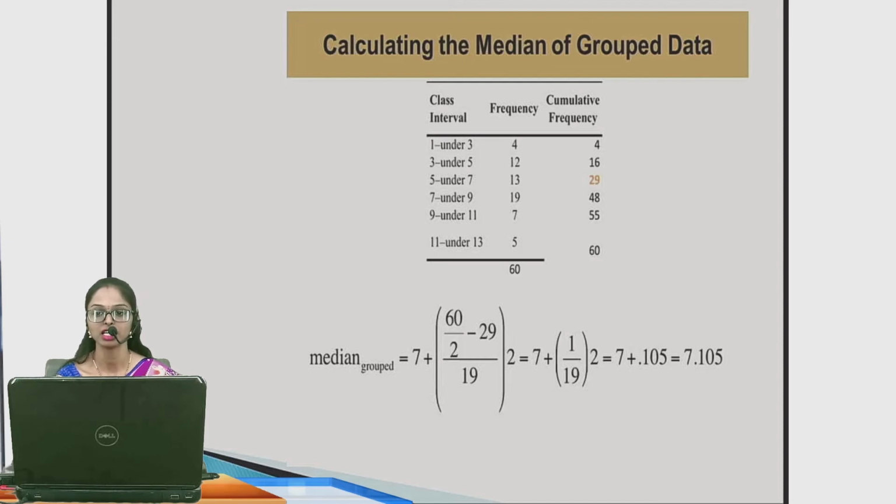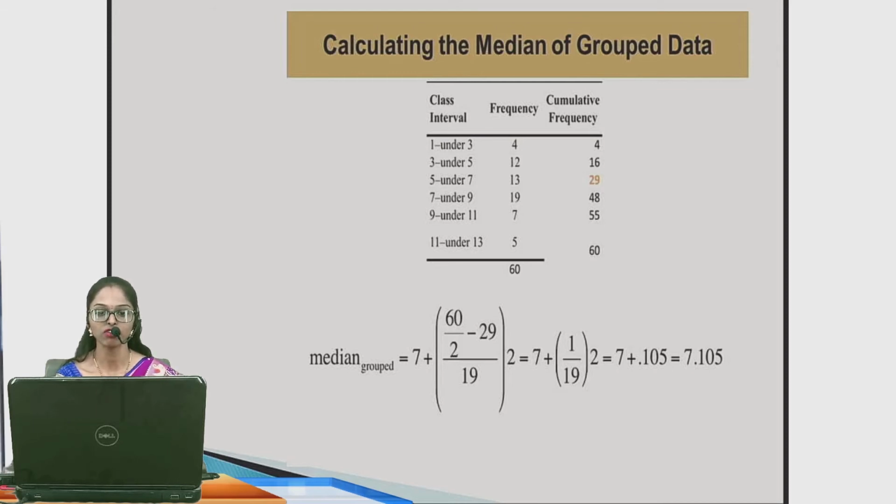CF table means take the first frequency as it is. Now in this example, the first frequency is 4. Take 4 as it is. Now add the first CF with the second frequency, that is 12 plus 4, we get 16. Next, add 16 with the third frequency, 16 plus 13 is 29. Similarly, the next CFs are 48, 55 and 60. Check that your last CF value and the summation of F values are equal.